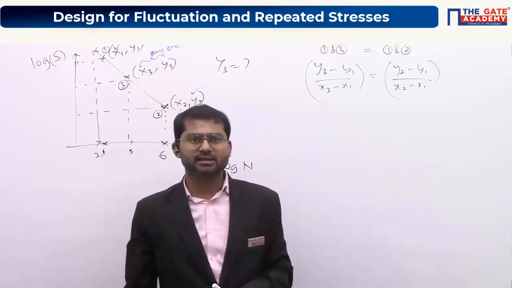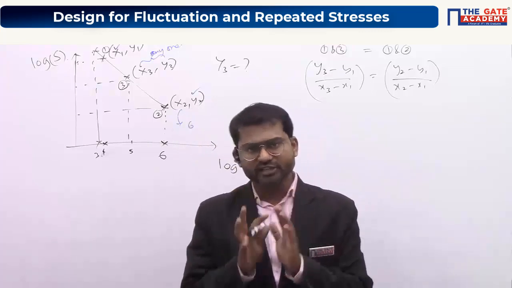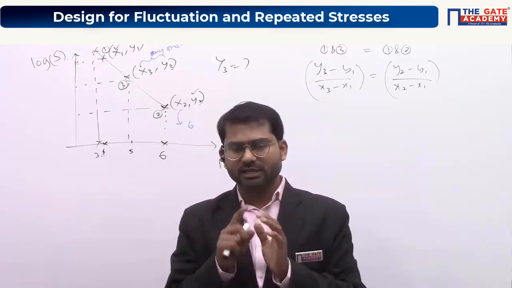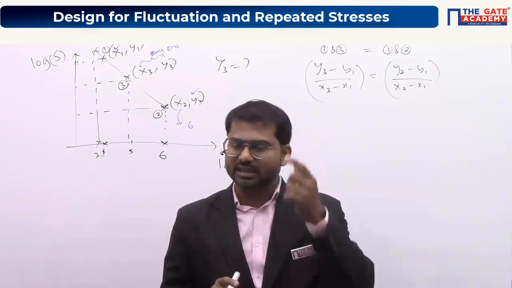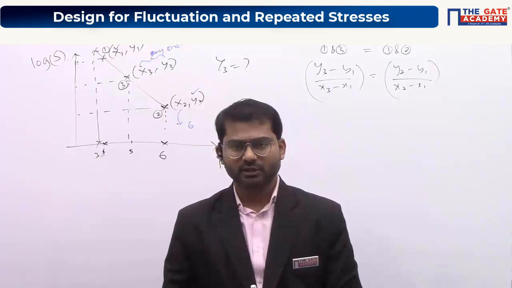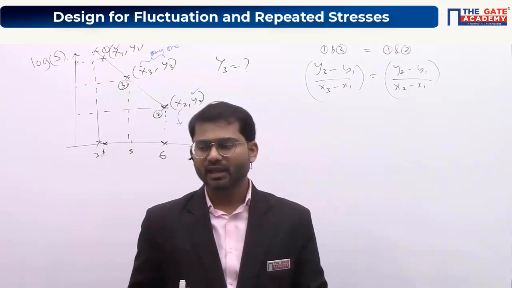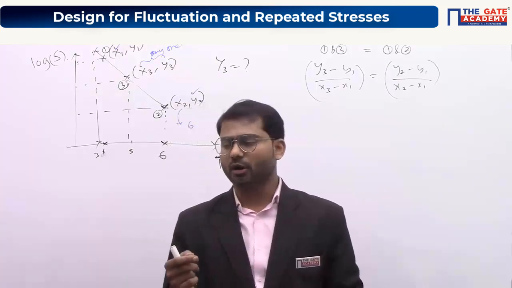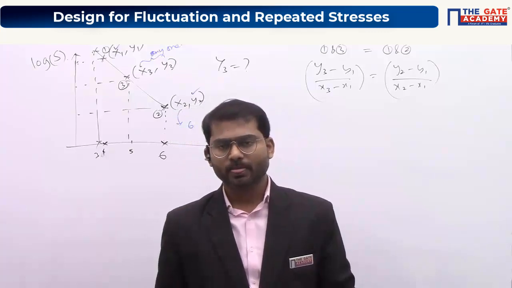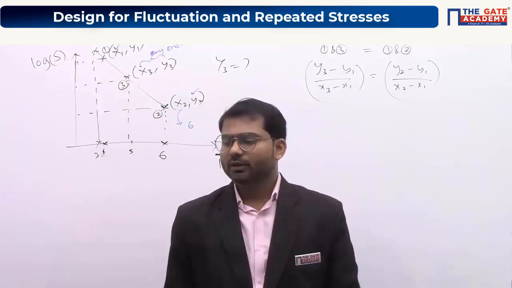You can see on the secondary screen. It's also a straight line from 0 cycles to 10 power 3 cycles, but the slope is different. So from 0 to 10 power 3 we call it the low cycle fatigue region, and from 10 power 3 to 10 power 6 we call it the high cycle fatigue region. Understood? You can draw this graph here.